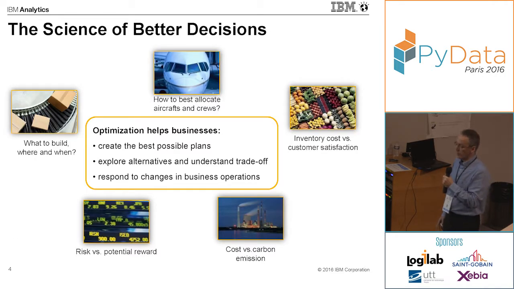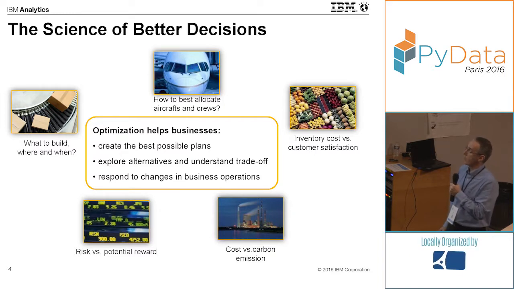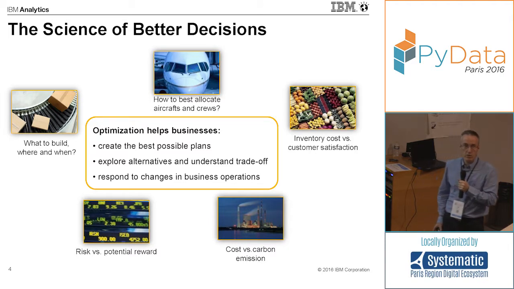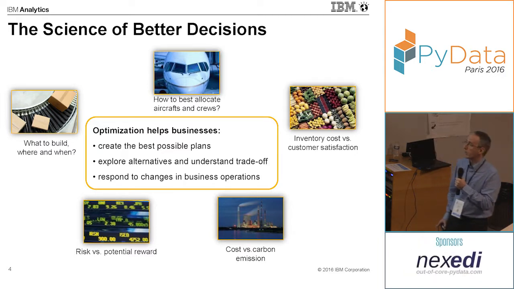So, as I said, prescriptive analytics is really about optimization. So here are a few examples of application. Optimization is used, for example, to help businesses create best possible plans. For example, take an airline company, and you want to best allocate aircraft and crews so that all the regulations and operational constraints are satisfied. Also, you have a forecast for customer demand, and you want to plan your production. So you want to know what you want to produce, where, and when.